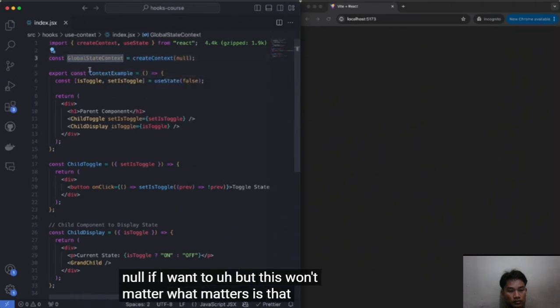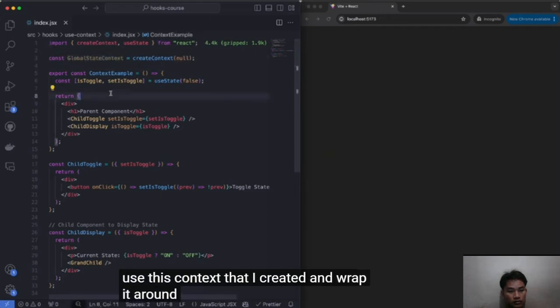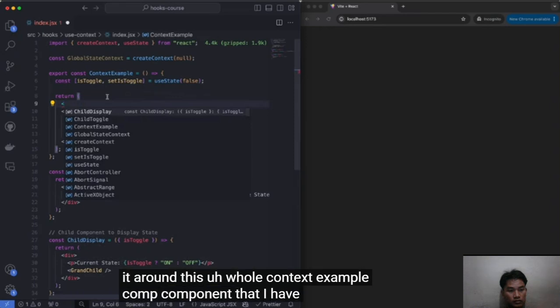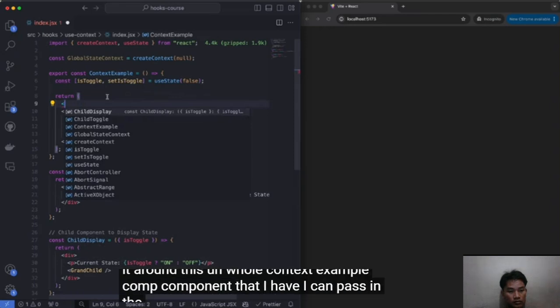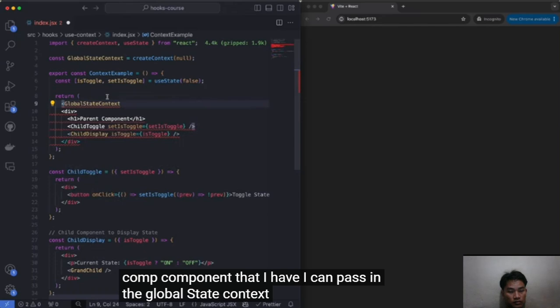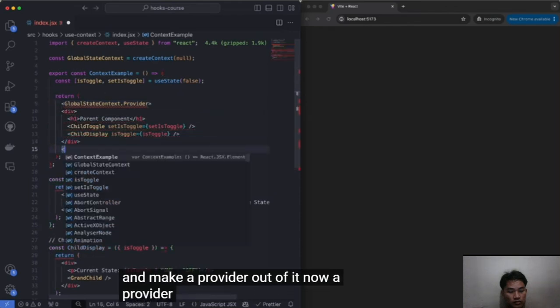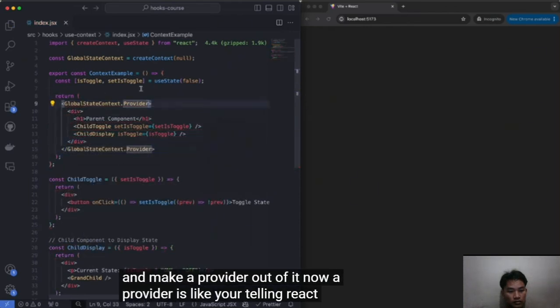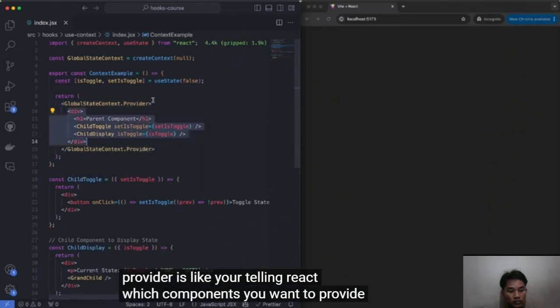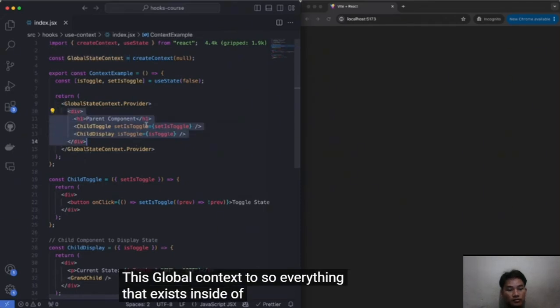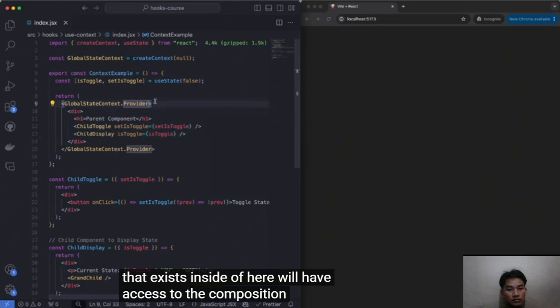What matters is that now I can use this context that I created and wrap it around this whole context example component that I have. I can pass in the globalStateContext and press dot and make a Provider out of it. Now a provider is like you're telling React which components you want to provide this global context to. So everything that exists inside of here will have access to the composition of states that you want to put inside of this context.